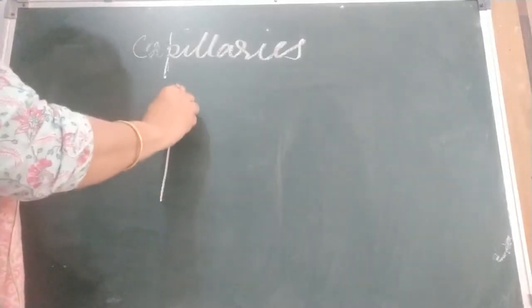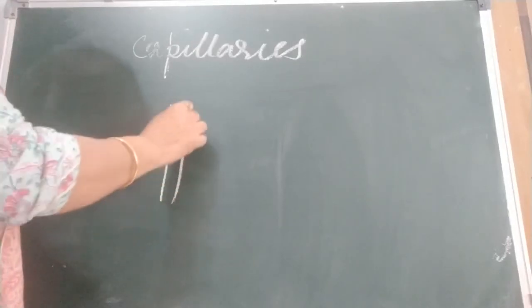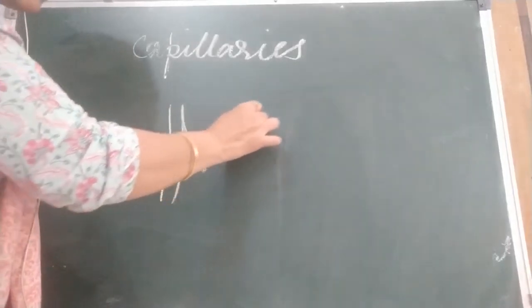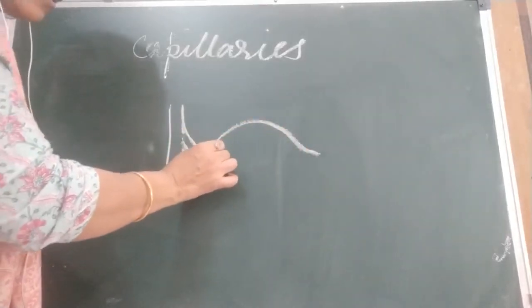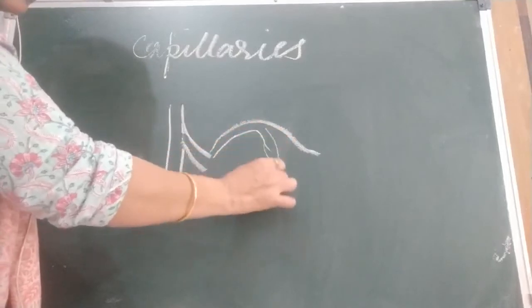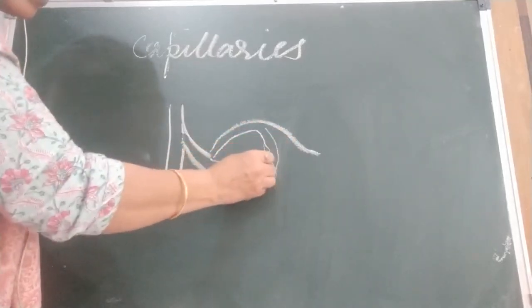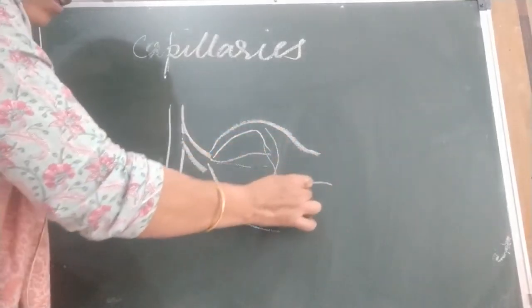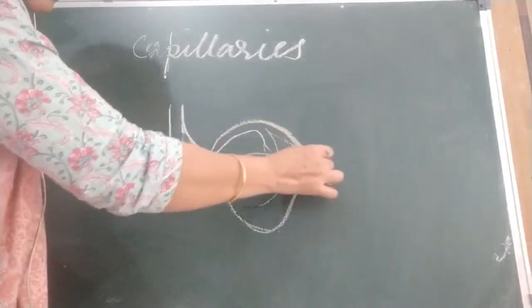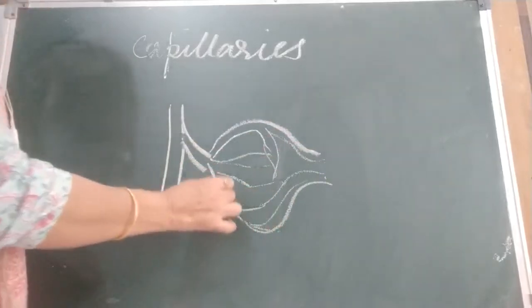Suppose this is an artery, and there is a network of very thin capillaries, and ultimately it connects to the vein.